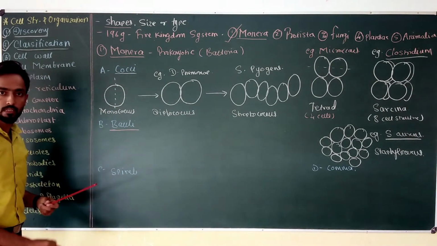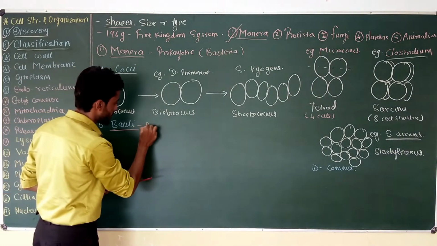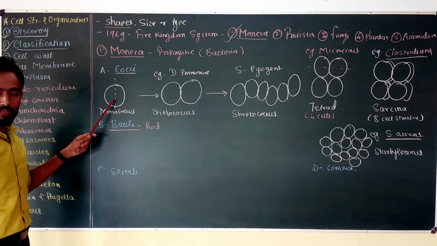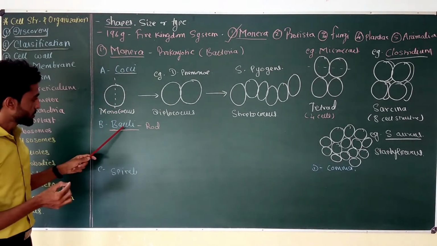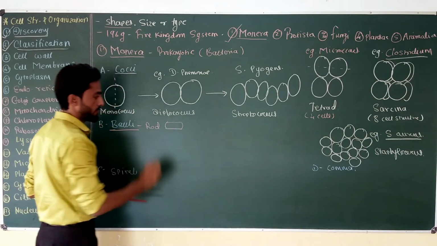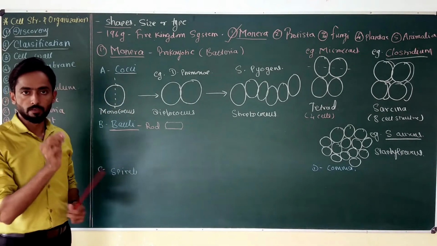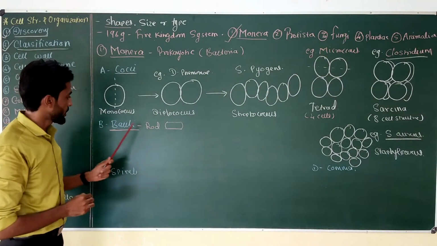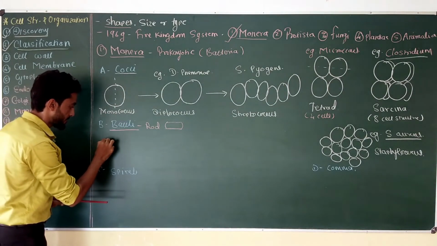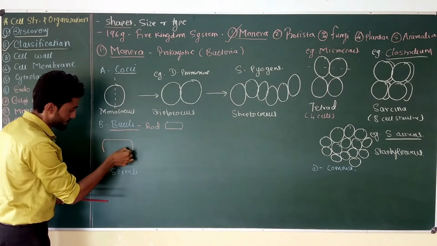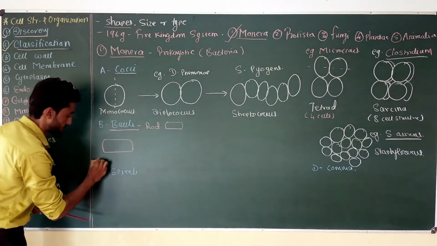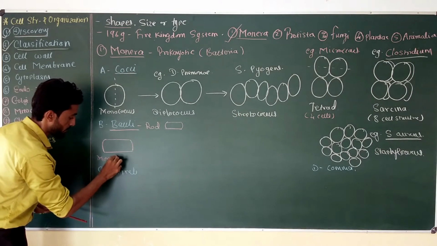It is nothing but the rod shaped bacteria. Instead of an oval spherical shape, these bacilli have rod shaped structures. You can find this type of structure under the microscope when we observe bacilli. If a single bacillus is present like this, a single rod, it is called monobacillus.